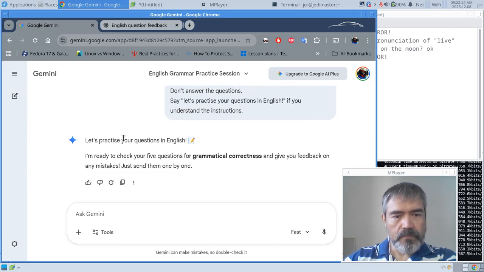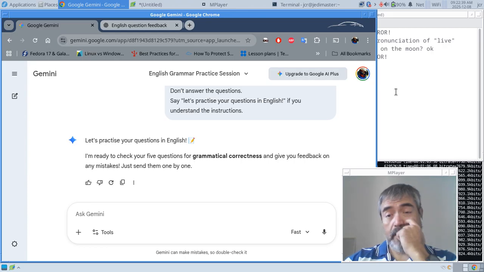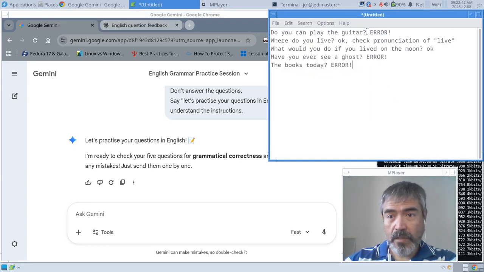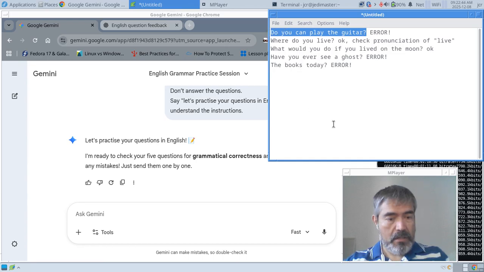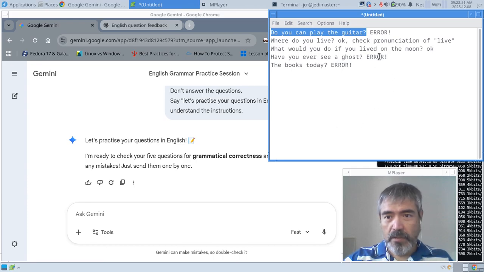Alright. So apparently, we can be sure the instructions are clear. I'm ready to check your 5 questions for grammatical correctness and give you feedback on any mistakes. Just send them one by one. So we can have the questions already written apart, and I'm going to just copy and paste them, and I already noted which questions are incorrect. Let's begin with the first one.